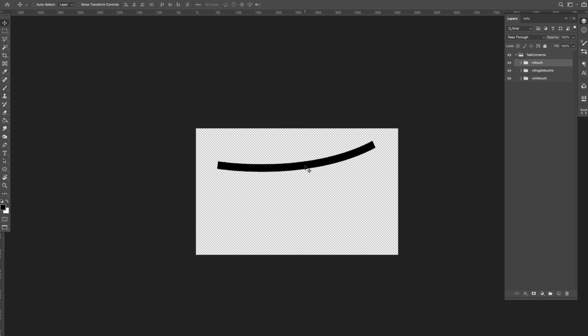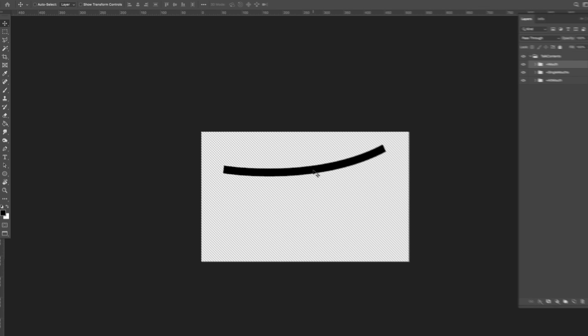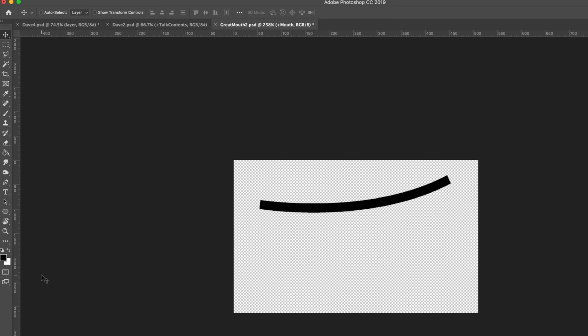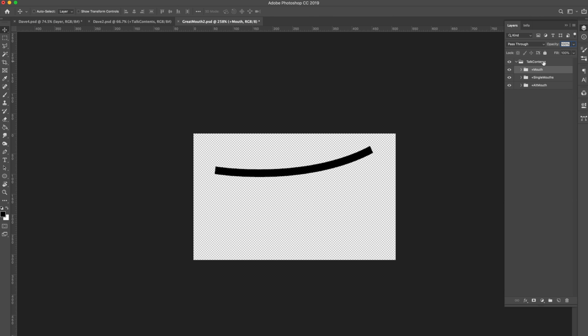So I've got this separate PSD file, or you could take mouth shapes or mouth groups from any other example puppet that you like. I'm going to make sure over here at the bottom of my toolbar, if I click this, I'm going to go to standard screen mode. That's going to allow me to see these different tabs, any other documents that I have open. And what I want to do is drag this group.